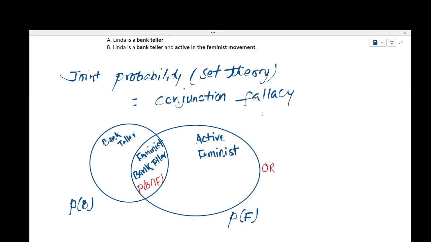So, which one is smaller? This overlap is smaller than the probability of being bank teller. It obviously says that the intersection of two sets is always either smaller than the individual set or equal to. Maximum is equal to. It could be the whole set. Both things could completely overlap. But here, they do not completely overlap. So there's a small intersection of the bank tellers who happen to be feminist.